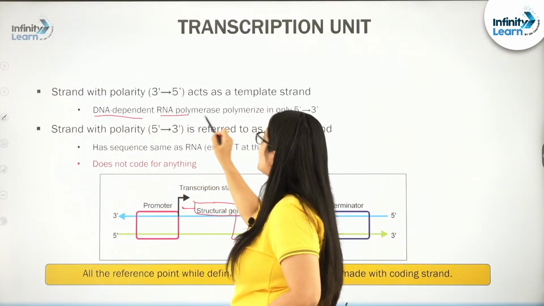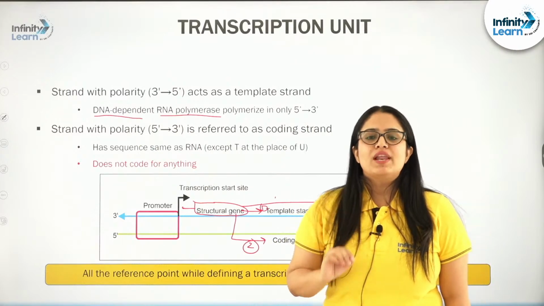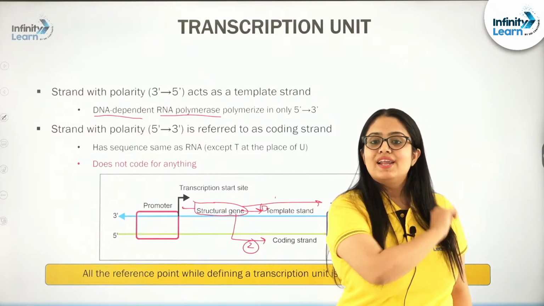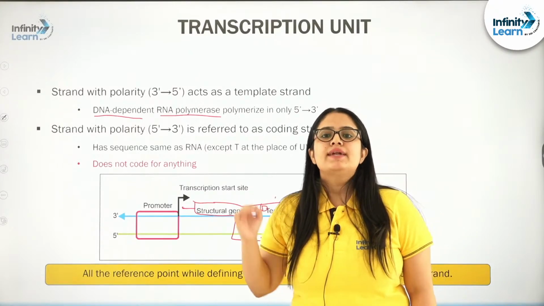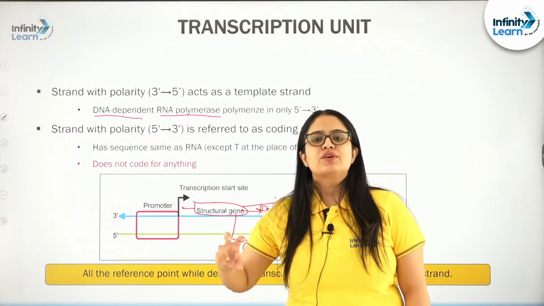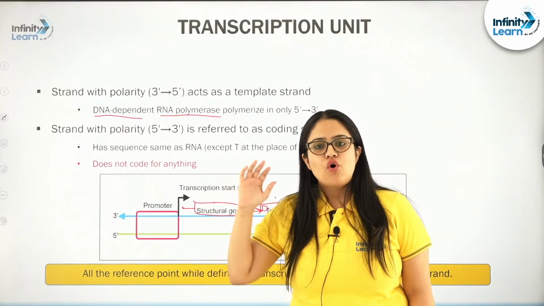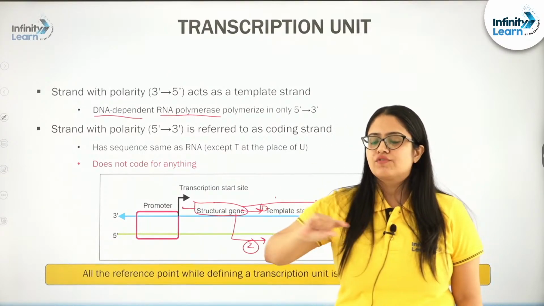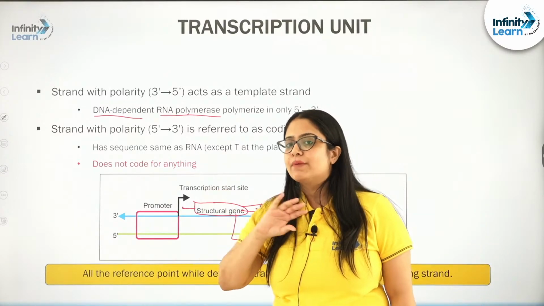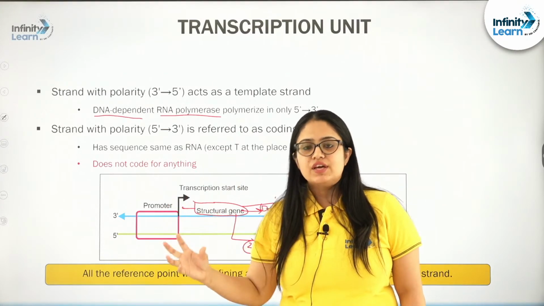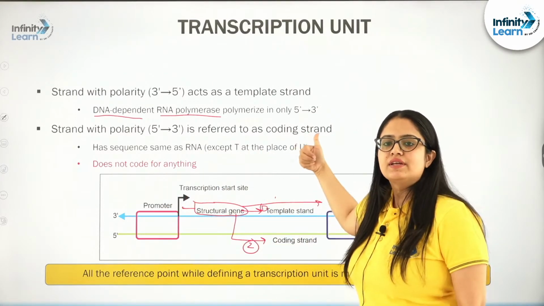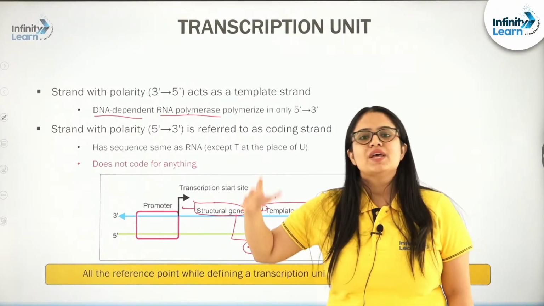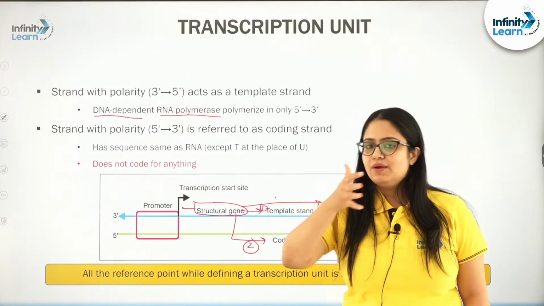Because this RNA polymerase will polymerize the ribonucleotides in order to form RNA molecule in a template dependent fashion. It will utilize one of the strands of the DNA as a template, on which, according to the sequence of the nucleotides on that particular template strand of the DNA, with the help of this DNA dependent RNA polymerase will polymerize the ribonucleotide to form RNA, hence the name DNA dependent RNA polymerase.